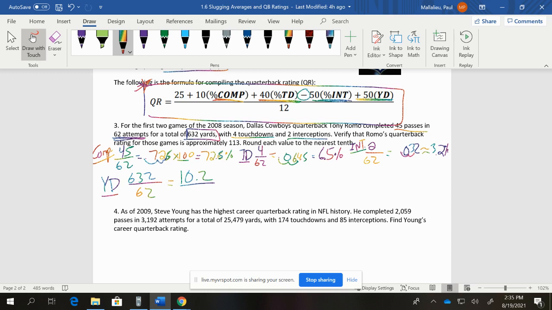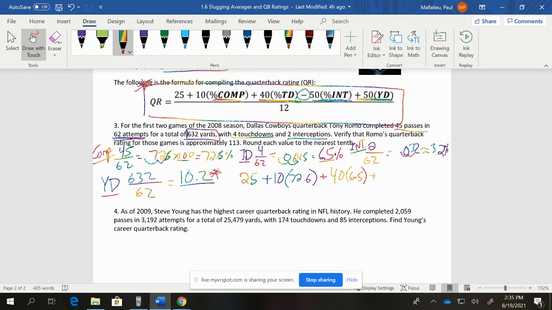This one is not a percentage, because it's yardage out of the 62, not a percentage, so just be careful there. So now we're going to take it and put it into our formula. We'd have our 25, which is there all the time. And we have our 10 times, we said 72.6. And then we would have our 40 times, we said 6.5.